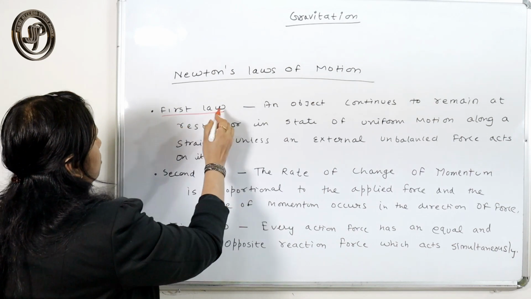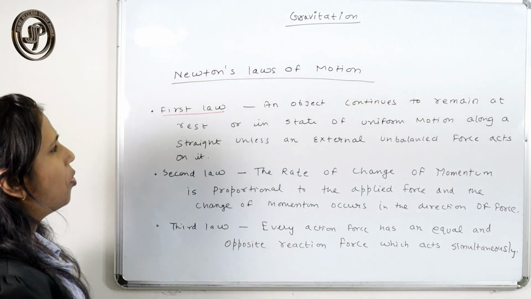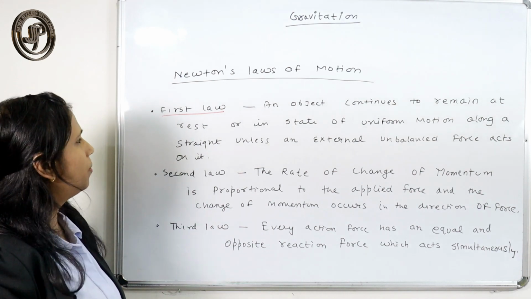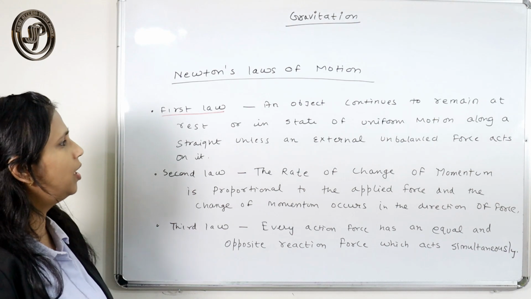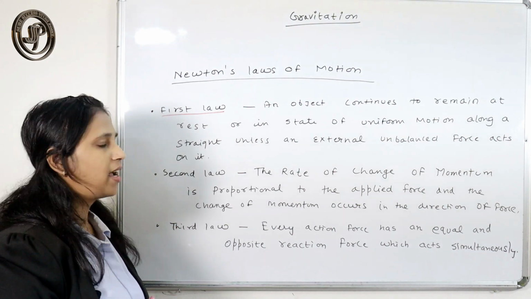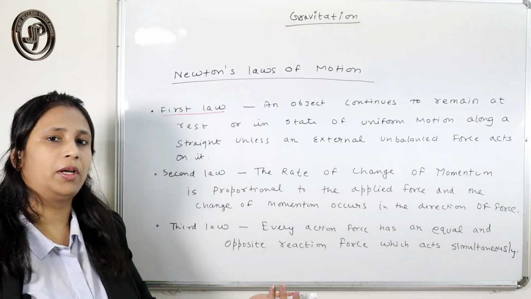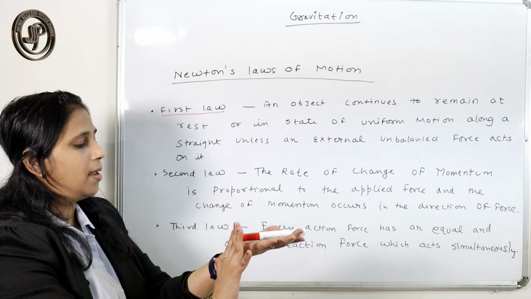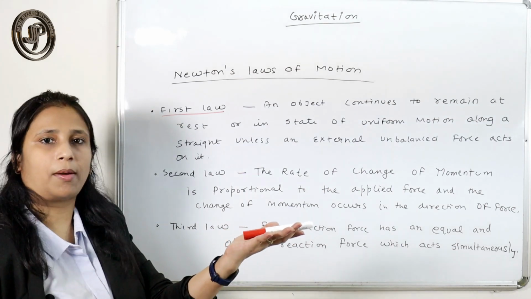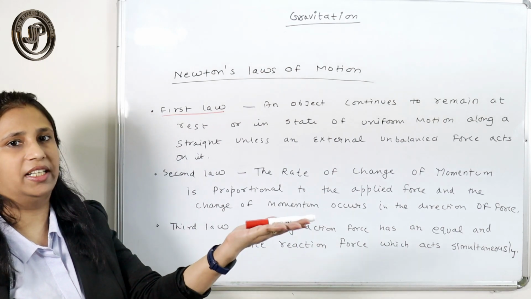So what is Newton's first law? The first law that you have studied says that a body continues to remain at rest or in a state of uniform motion unless and until an external force acts on that body. So if the body is in a state of rest, it will continue in its state of rest unless and until I apply some external force on that body. It will not even change its direction or its speed.